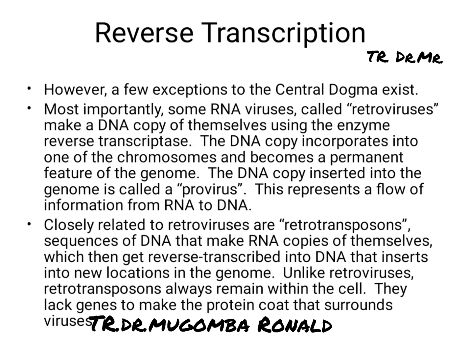It is an exception from the normal flow of information. Closely related to retroviruses are the retrotransposons. So that is the exception of the central dogma.